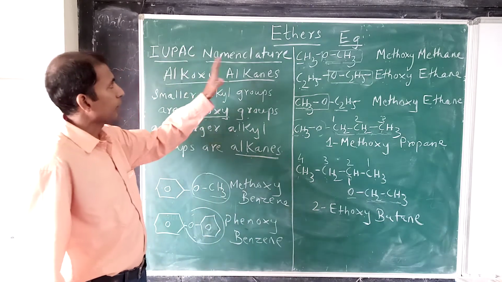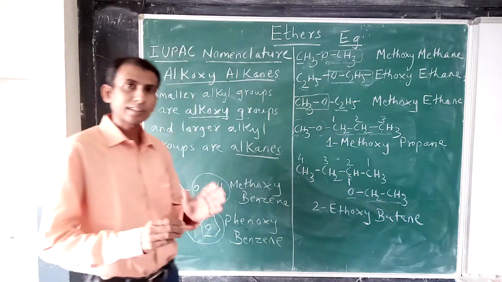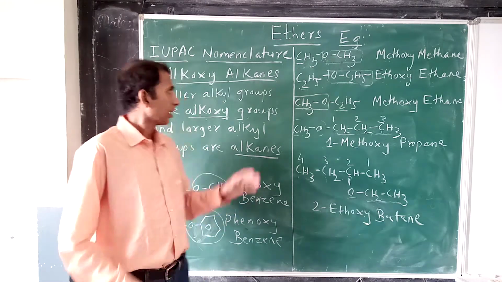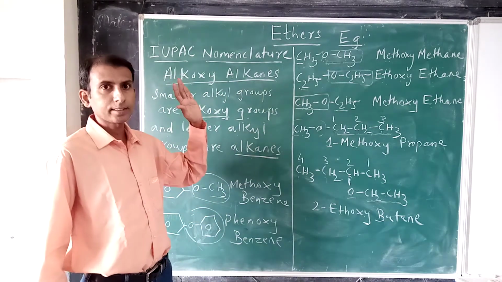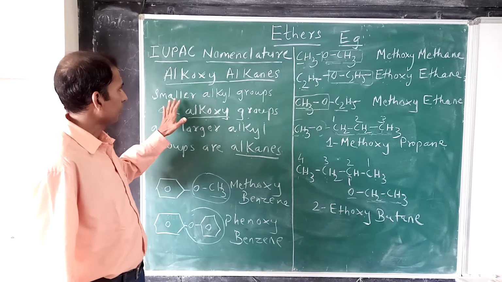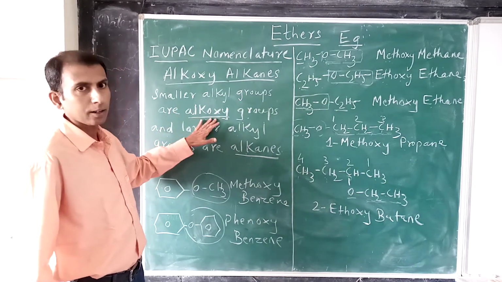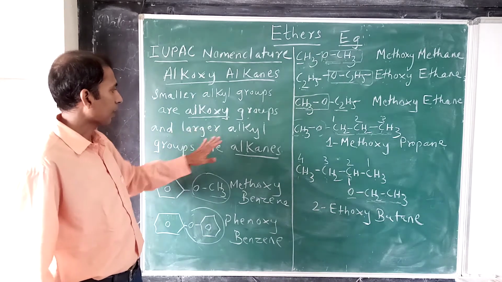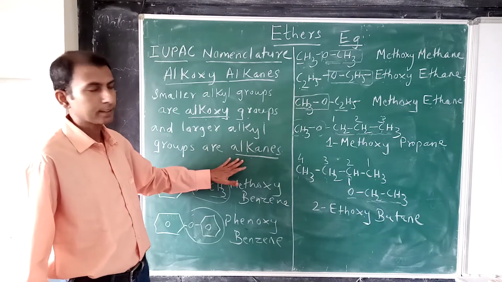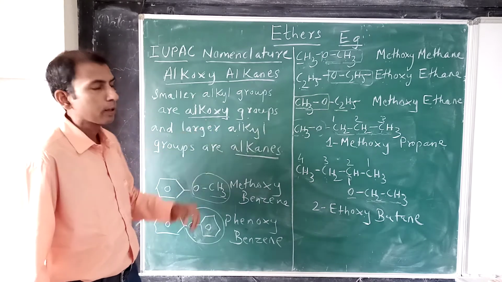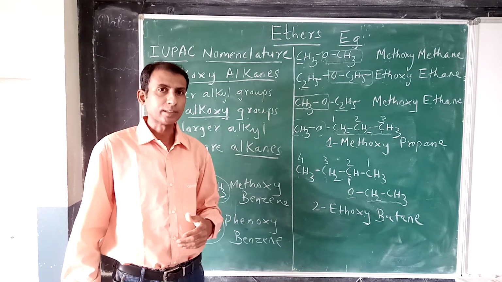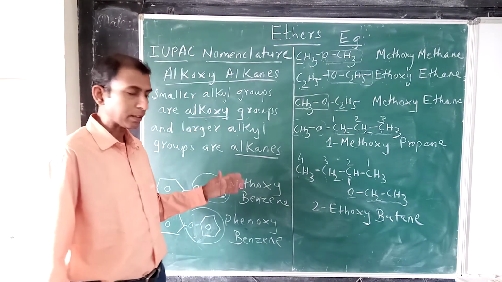Now according to the IUPAC nomenclature, ethers are named as alkoxy alkanes, in which the smaller alkyl groups are named as alkoxy groups and the larger alkyl groups are named as alkanes. Now this particular rule of naming the ethers we will understand with examples.